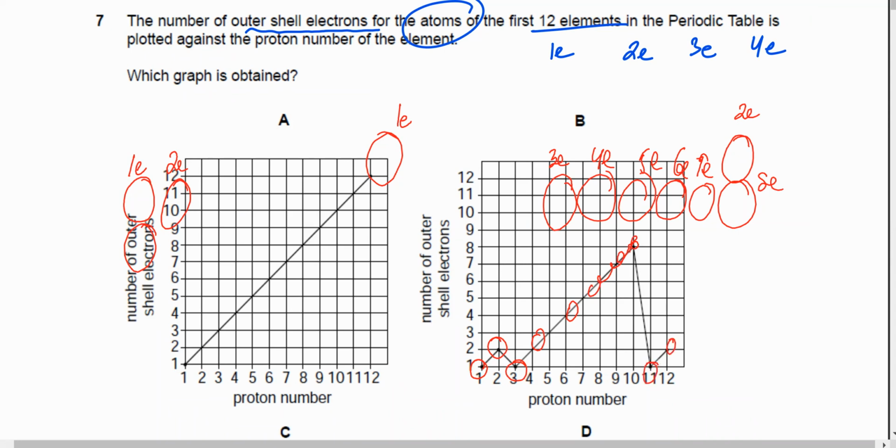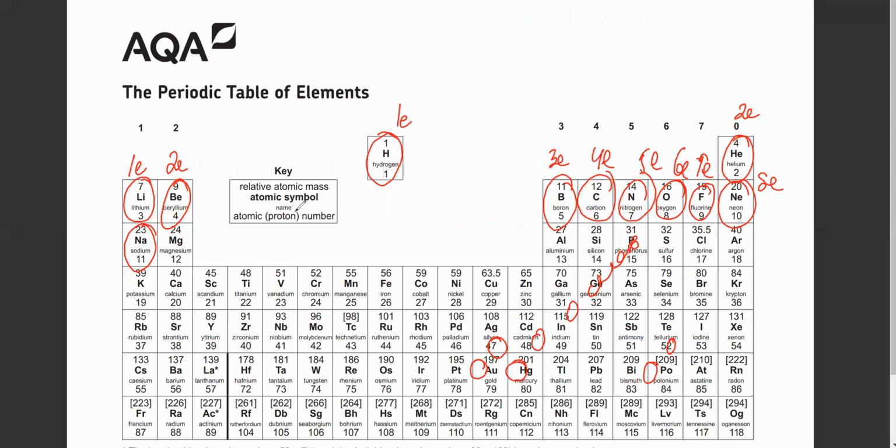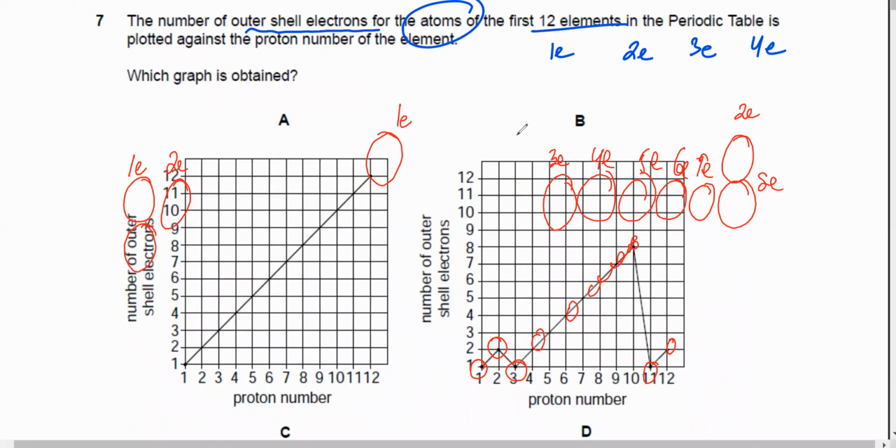Okay, sir. Remember he was talking about the outer shell electrons only. So the outer shell electrons are not the total number of electrons, just the outer shell. So electrons keep on increasing in the outer shell, and then you're again at group one, so it's again one electron in the outer shell. Is this question clear? Yes, sir.